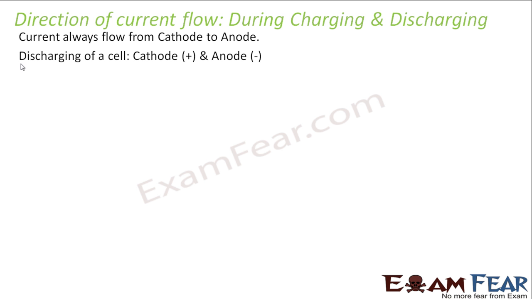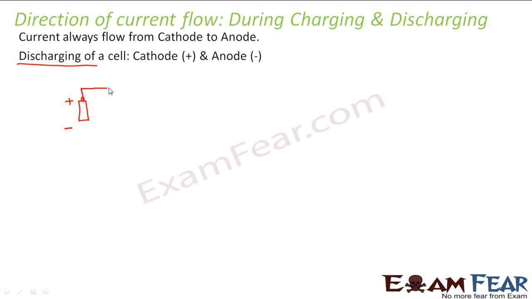Let us first look at discharging of a cell. What do I mean by discharging of a cell? It means you have a cell which you have already charged before, so the cell has charge in it. Now you use that cell in a circuit to provide EMF to the circuit. The cell will use its stored charge to provide current in a circuit. So let us suppose I have a cell. This is a battery. Say this is the positive terminal and this is the negative terminal.